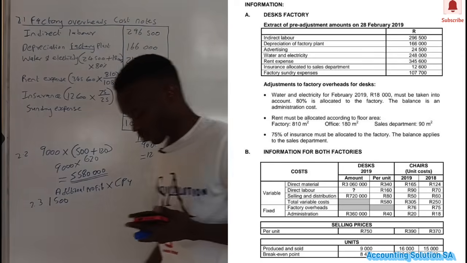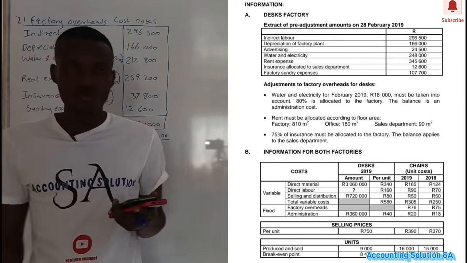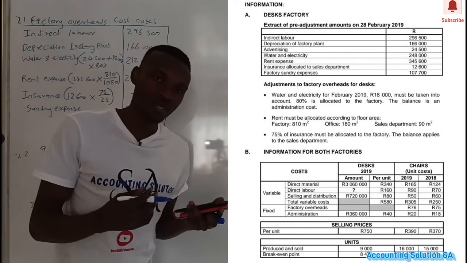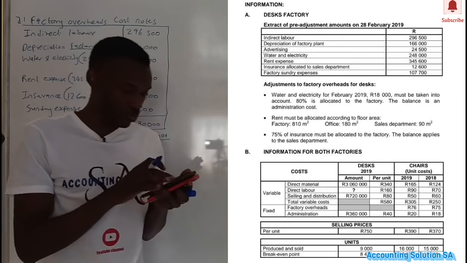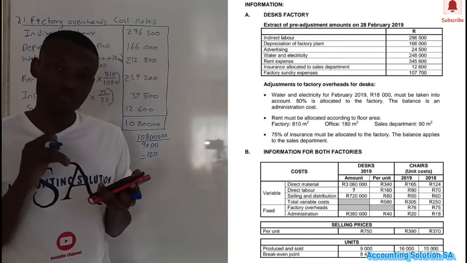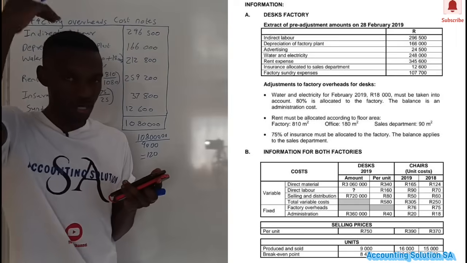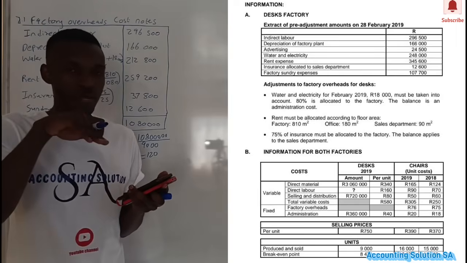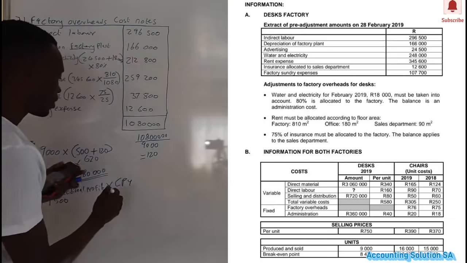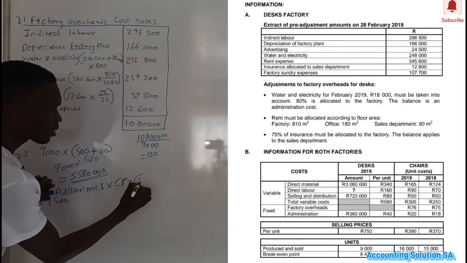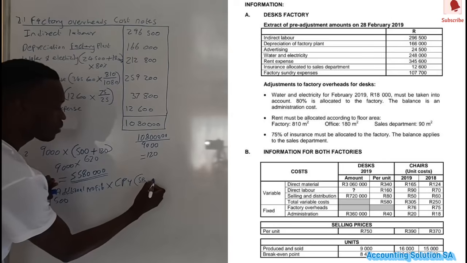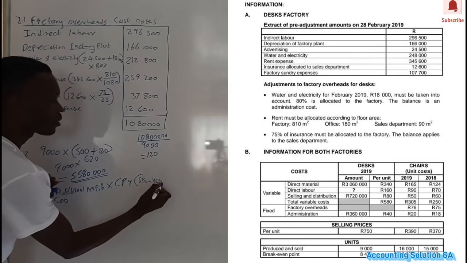Now the question is, what is contribution per unit? You know the formula to calculate the break-even point, where you have to set fixed cost divided by contribution per unit. Contribution per unit is the same as selling price per unit minus variable cost per unit.